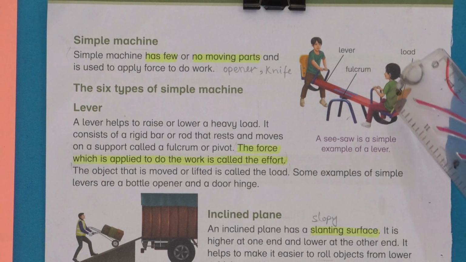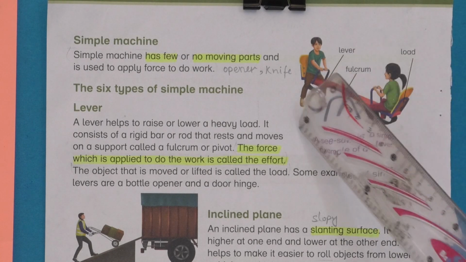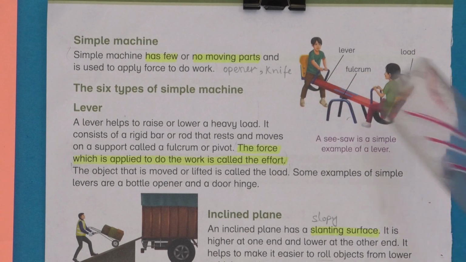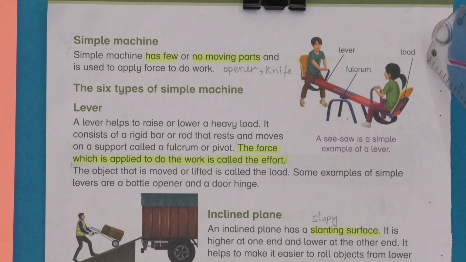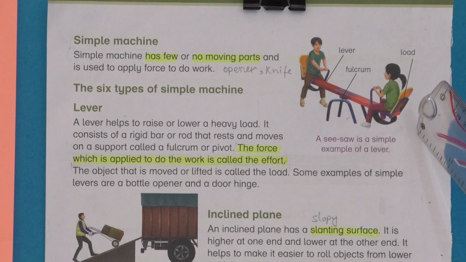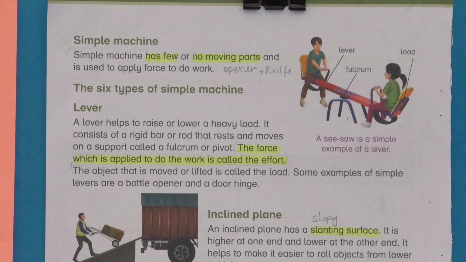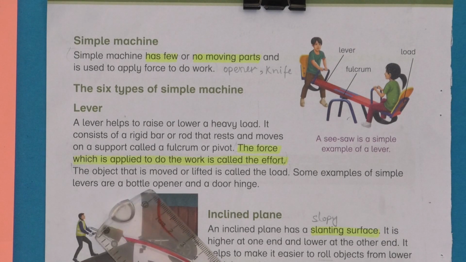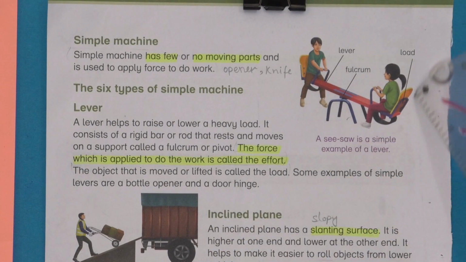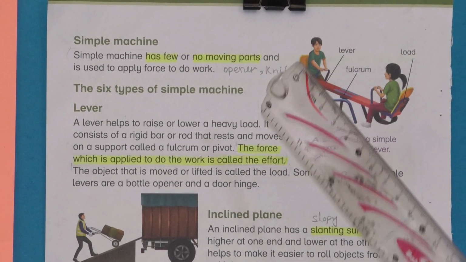Here is a seesaw. You can see the central part, the fulcrum, which can move the rigid bar or rod. Here it is an example of a lever, and on the second end of the rod there is a load. If you put some load on one end of the seesaw, you will uplift the other end. The object that is moved or lifted is called the load. Here you can see an example of a load.